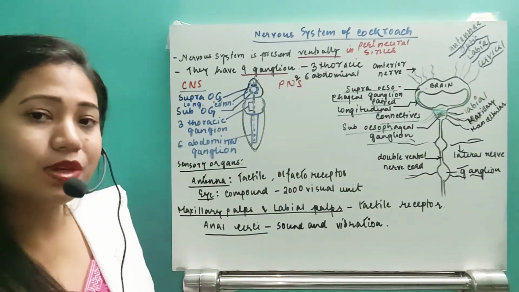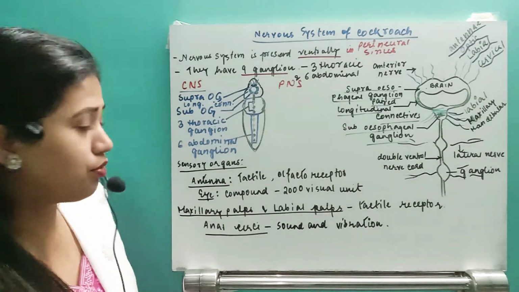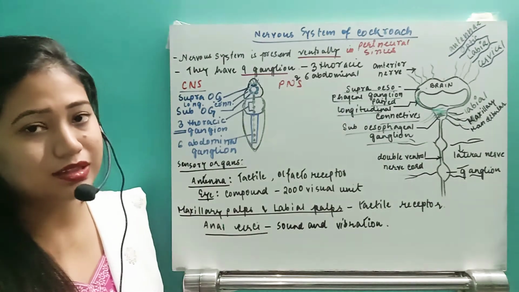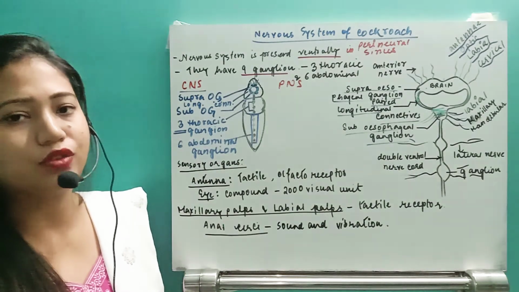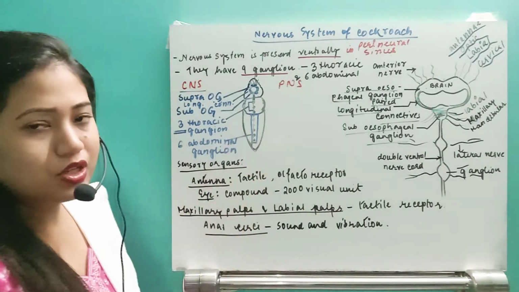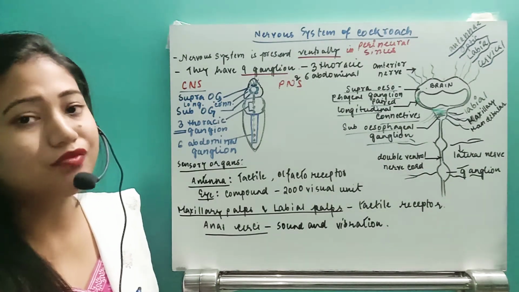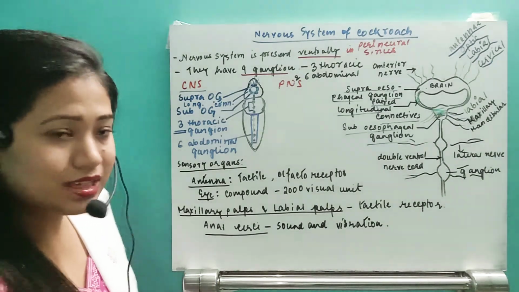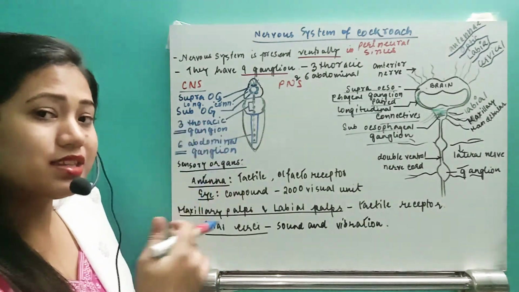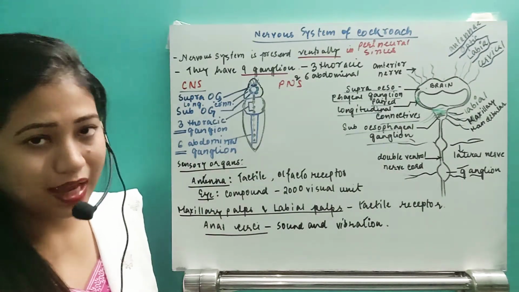So in total, how many ganglia do they have in the thorax and in the abdomen? 9 ganglia. Remember that. 3 in the thoracic region, as they have 3 thoracic segments, so in each segment they are going to have a ganglion. Next, in the abdomen region, they are going to have 10 segments, but only up to the 6th abdominal segment they have the ganglion. So in the first 6 abdominal segments, they are going to have 6 abdominal ganglia.